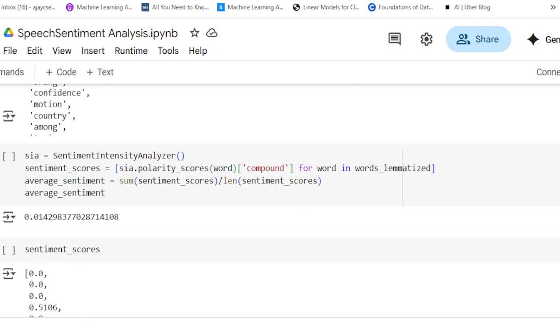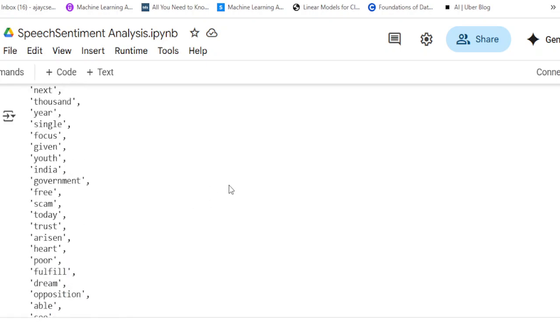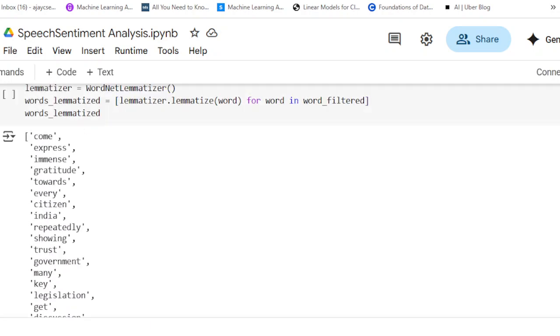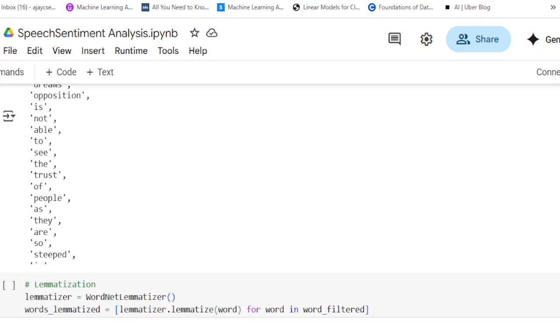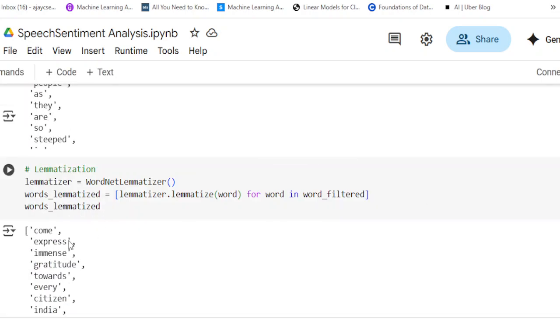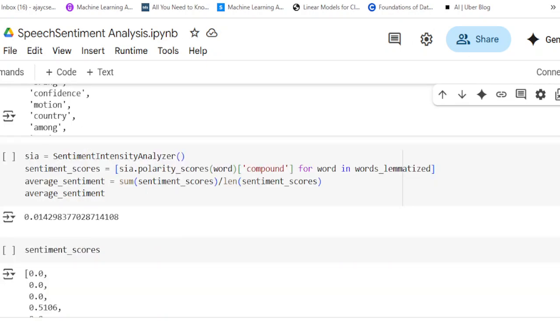So the first word 0.0, 0.0, and so on. Let me show you the words. The first words are come, express, immense, and for these I got 0, 0. Gratitude is having 0.51. So like this, for each and every word that is there, I'm calculating the sentiment score.